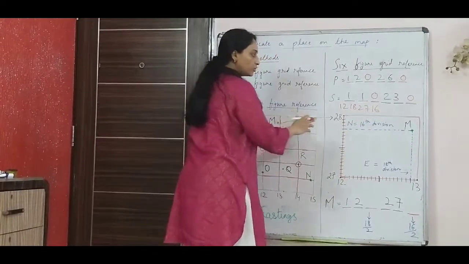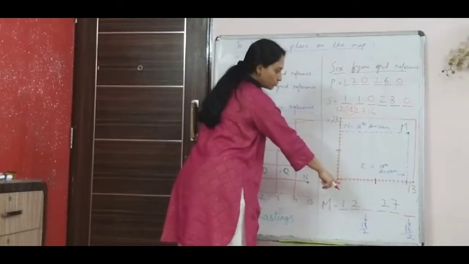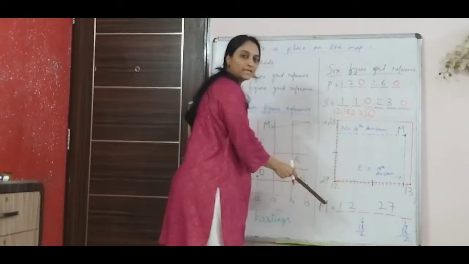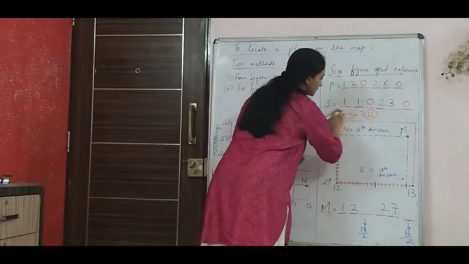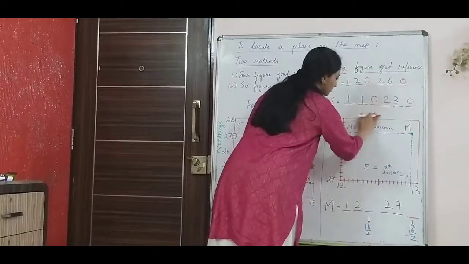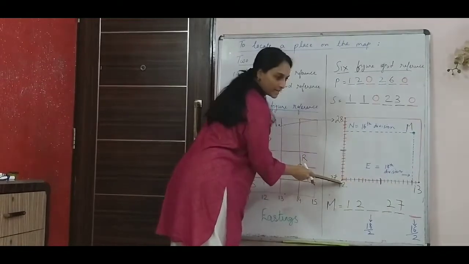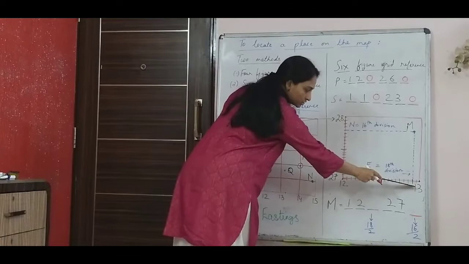So what I have to do is, this 18th division I have to divide by 2, and the 16th division I have to divide by 2, because I am dividing this into 20 divisions. So what I will get is 12, as I have got, because this lies between 12 and 13, so I take the previous one. So 12, and this falls on the 18th division, my easting.